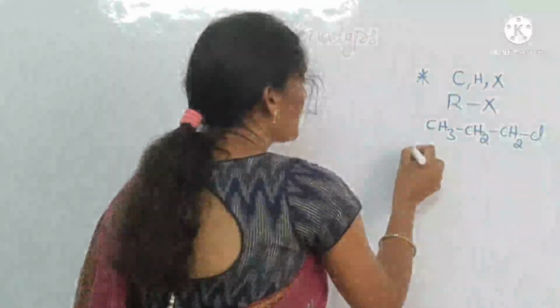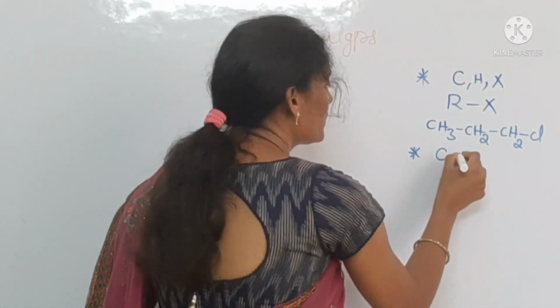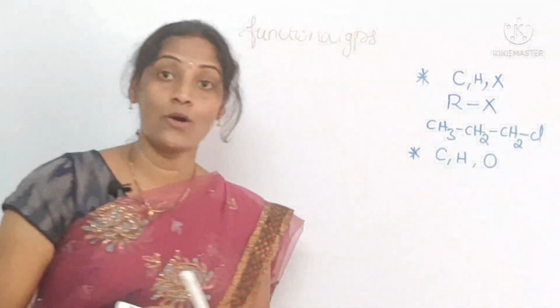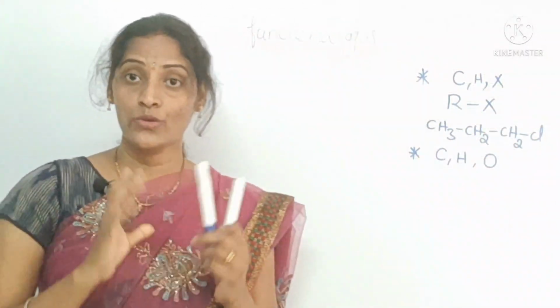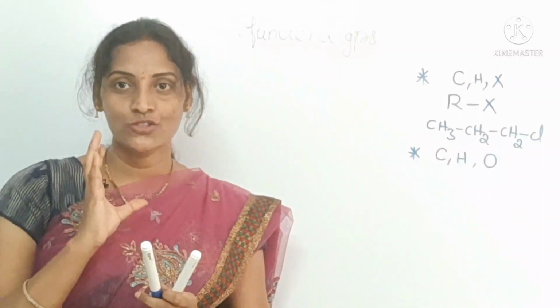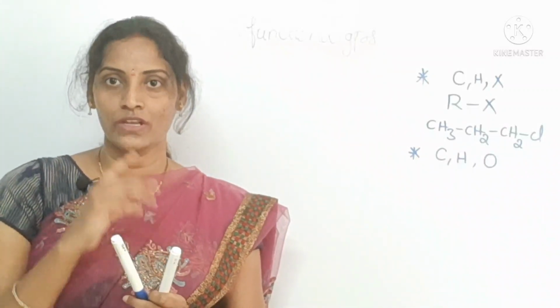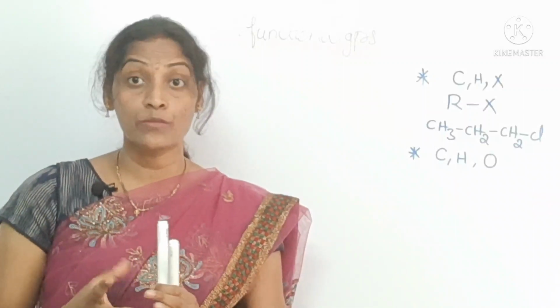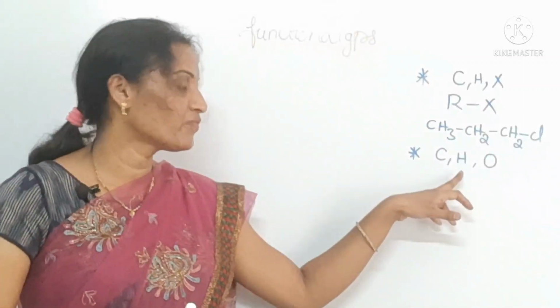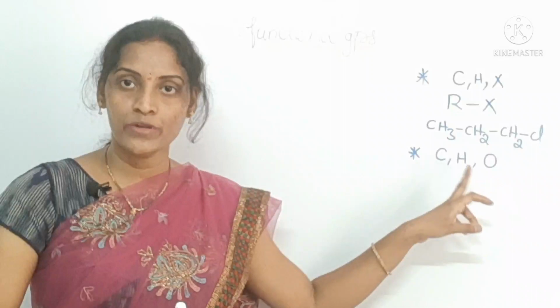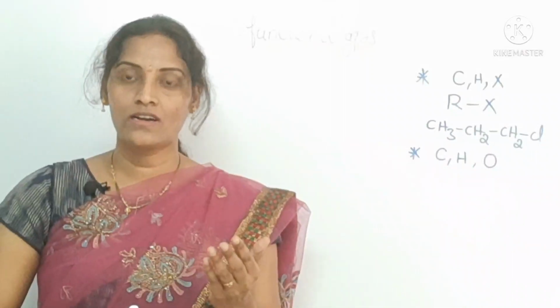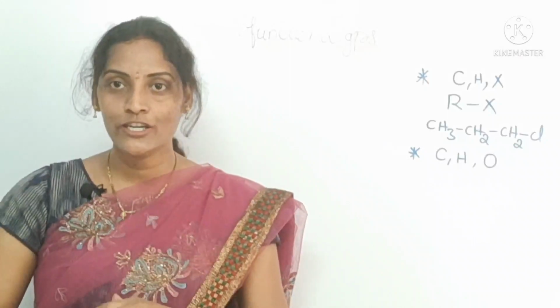Next, if along with carbon and hydrogen, oxygen is there, how can you classify and identify those organic compounds? Here the functional groups are alcohols, aldehydes and ketones.